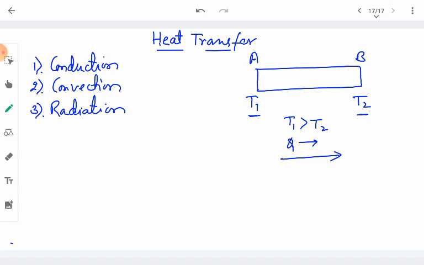Now there can be different ways in which this transfer of heat can take place. The very first phenomenon is conduction. So what is the conduction phenomenon? It is the phenomenon in which the transfer of heat takes place from a point which is at higher temperature to a point which is at lower temperature without actual movement of the constituent molecules, or we can say particles, of the substance.